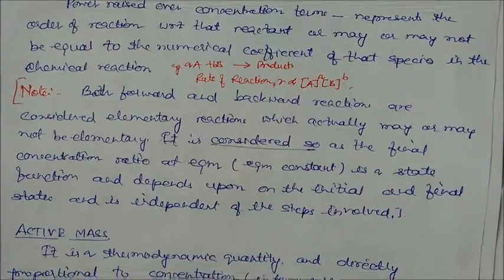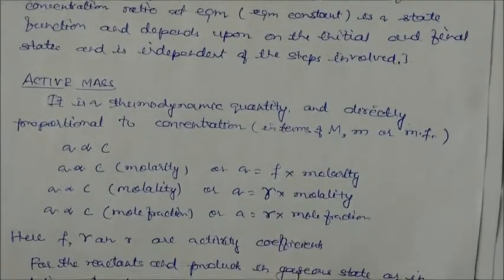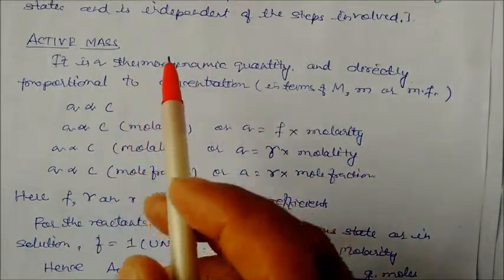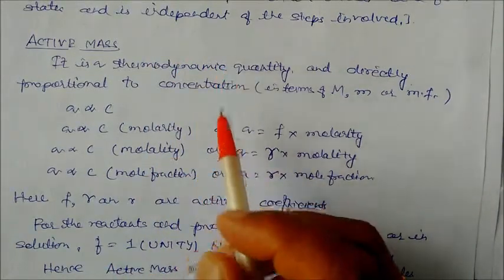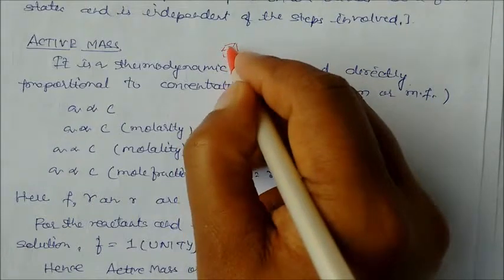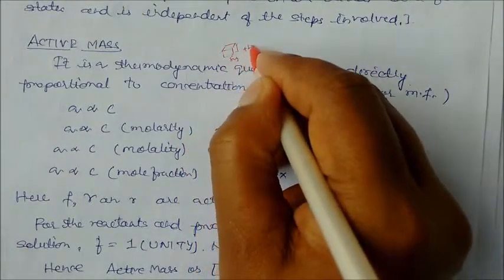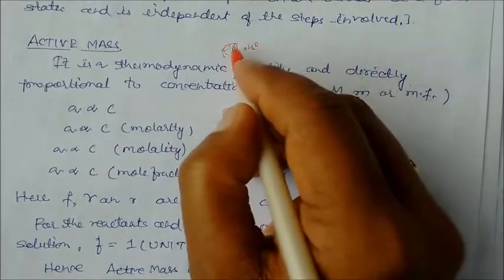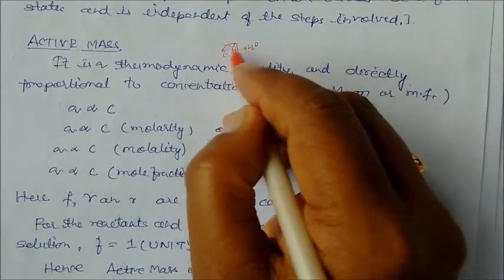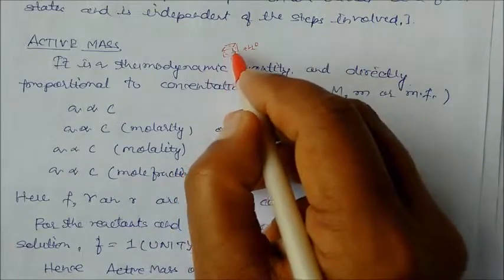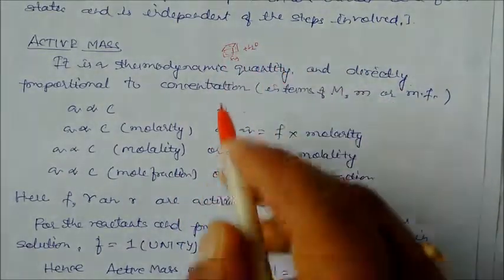Now let us see what is the meaning of active mass. Active mass we already discussed. Suppose you take any sugar crystal and put it inside the water, what will happen? The sugar crystal dissolves in the water. Some surface of the sugar will dissolve into the water. The molecules present on the surface are dissolving, or are active in nature. The molecules inside the crystal are not dissolving. So this is actually active mass.